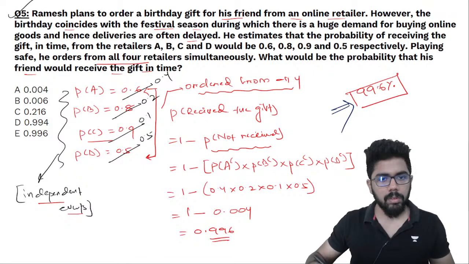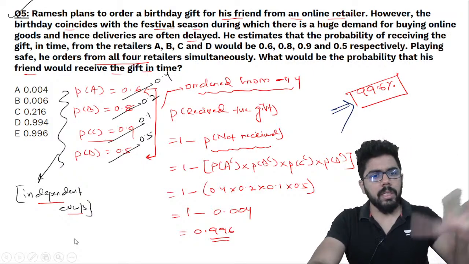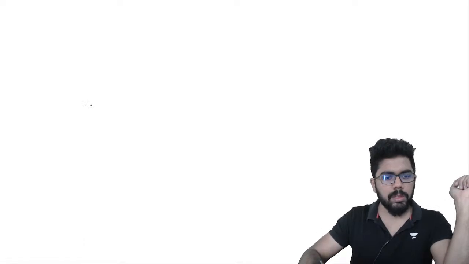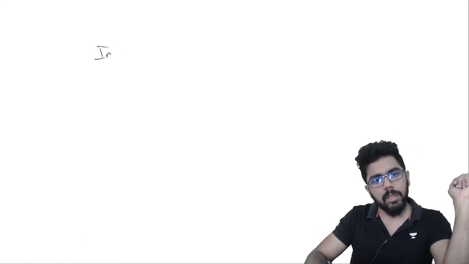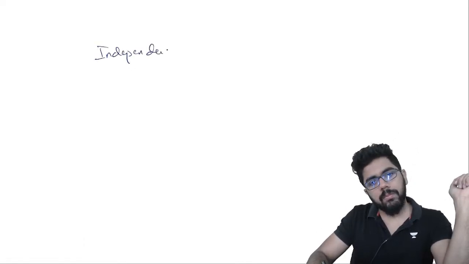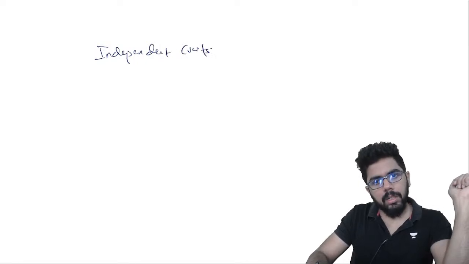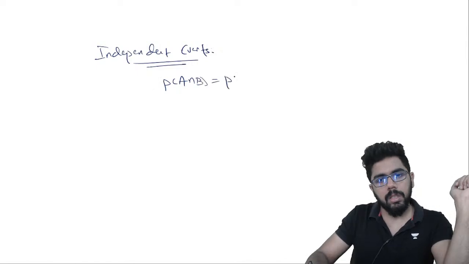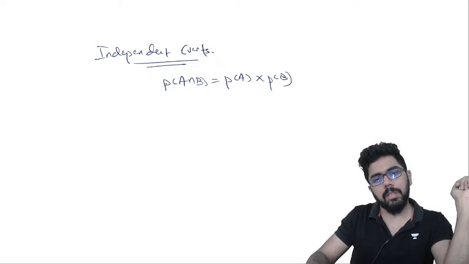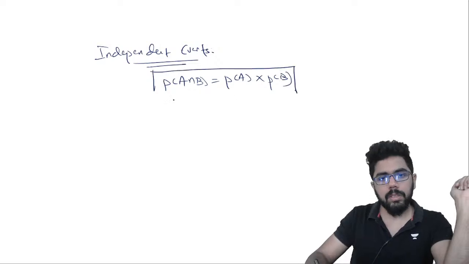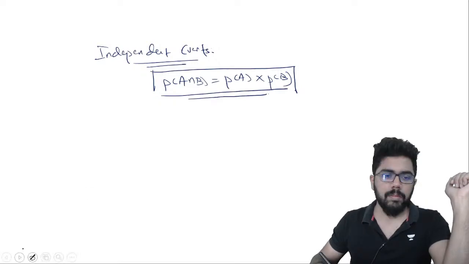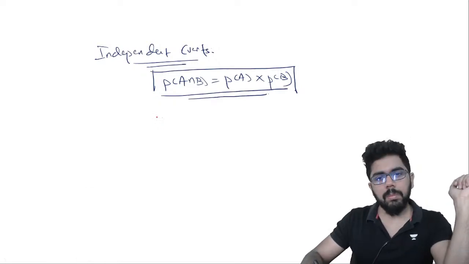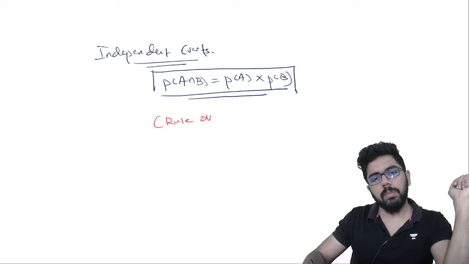Okay. So very good question on independent events. The question is on independent events, and a lot of times questions have been asked from this. So probability of A intersection B is probability of A into probability of B for independent events. This is called the rule of multiplication. Rule of multiplication.